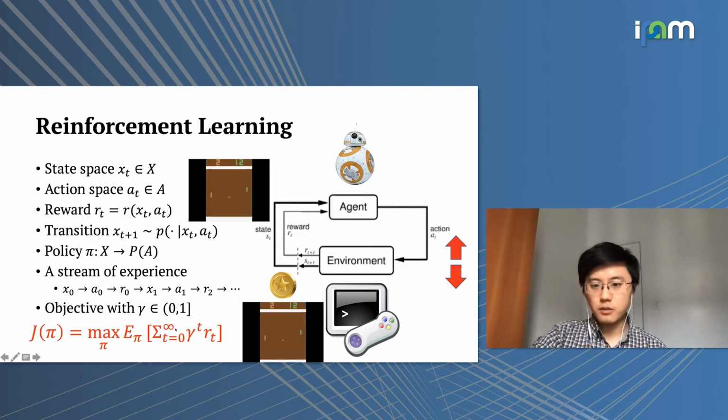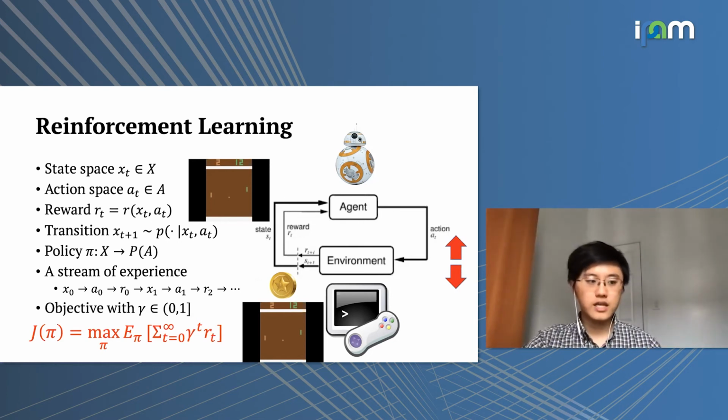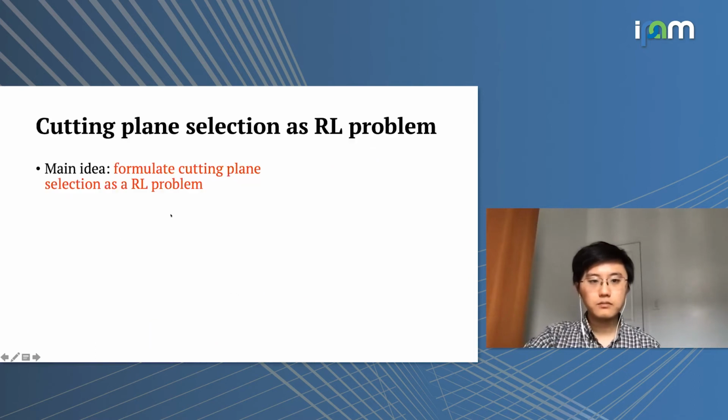So by setting up this objective and by allowing the agent to optimize this objective with respect to the policy pi that it uses to react against the environment, we're able to train an agent that plays the game very well. So the trick here is to try to formulate a cutting plane selection problem as a RL problem.